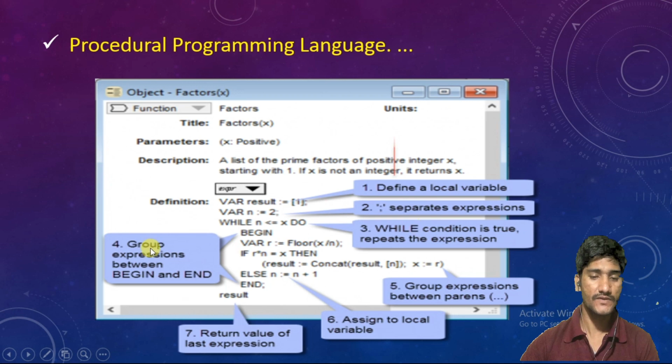Then after third, here fourth: group expressions between begin and end, then group expressions between parentheses and assign local variables, and return the value of the last expression. What we do, we will follow a step-by-step procedure here in a procedural programming language.